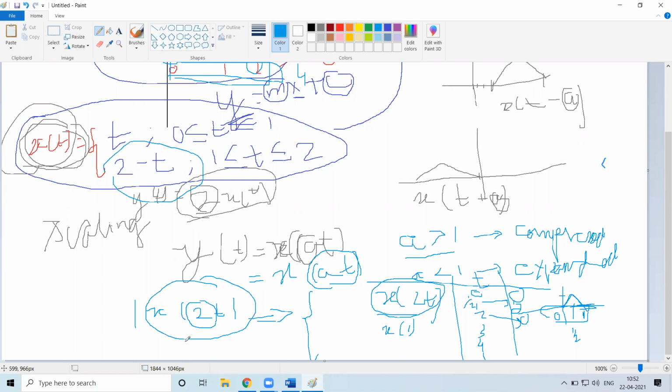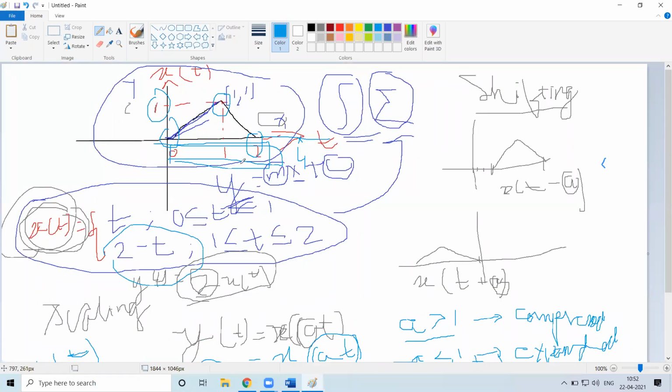Now in the similar fashion, if I consider x of 1 by 2t, what happens is this gets expanded. This signal will be expanded. So if I generally realize, it will be in the range of 0 to 4. Here it will be 2.